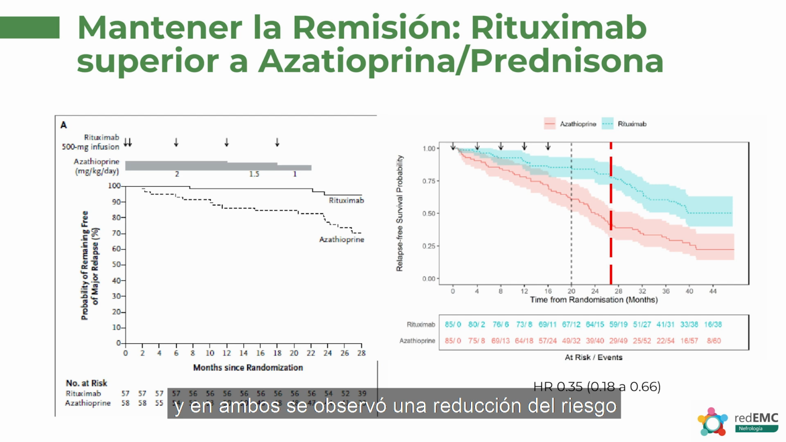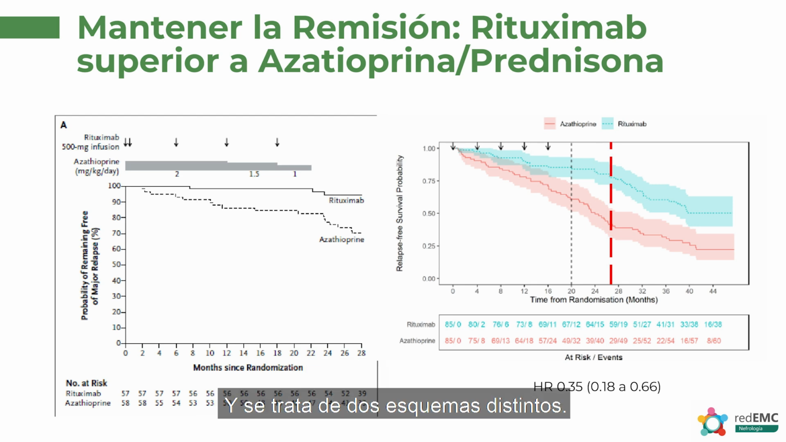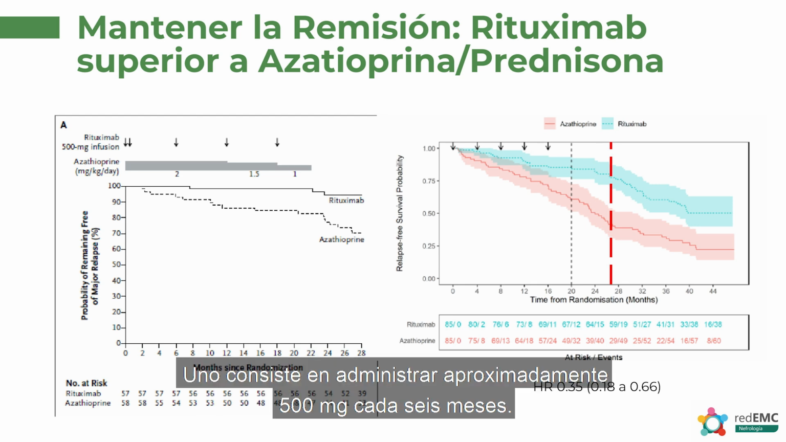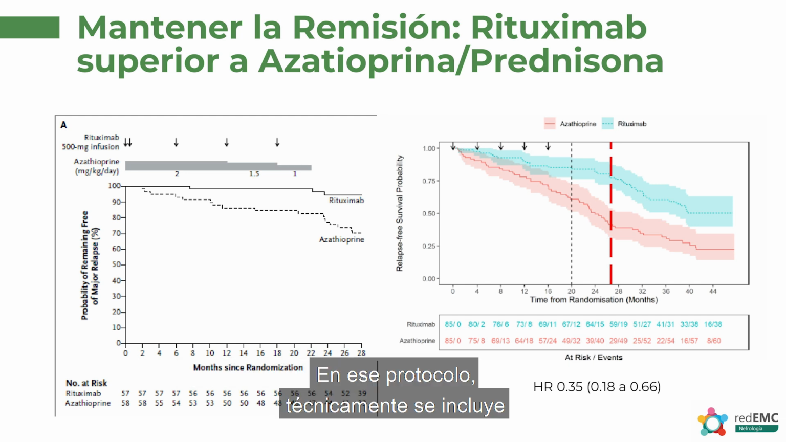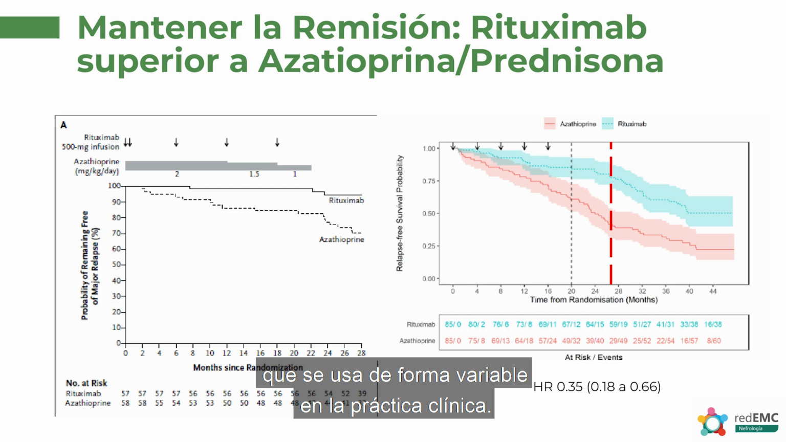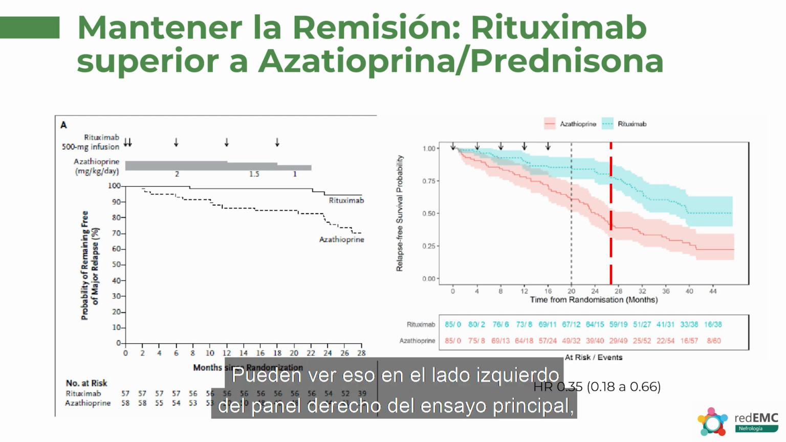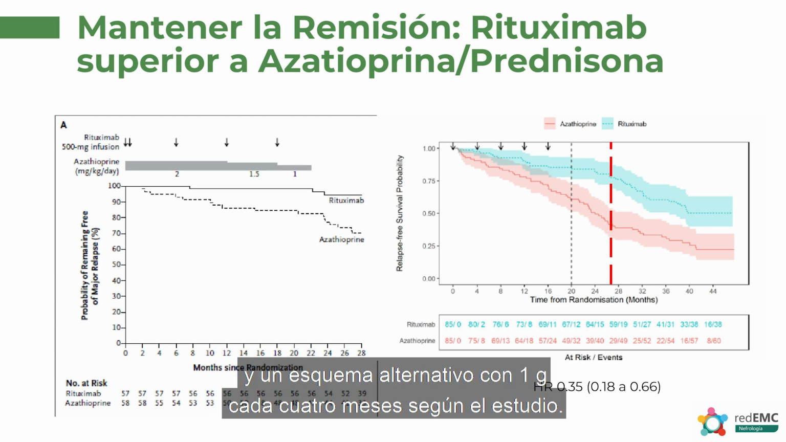In both of them, there is risk reduction on the order of 50 to 70% for those that receive periodic rituximab. And that's two different regimens. One is giving it approximately 500 milligrams every 6 months. There is technically in that protocol the use of an additional 500 milligram infusion at the beginning of remission maintenance. That is used variably in clinical practice, however. And you can see that on the left-hand side in the MAINRITSAN trial. On the right-hand panel, you can see a gram given every 4 months in the RITAZAREM study.